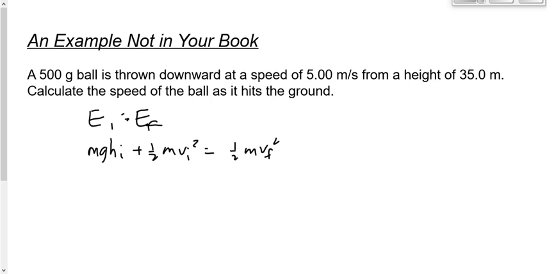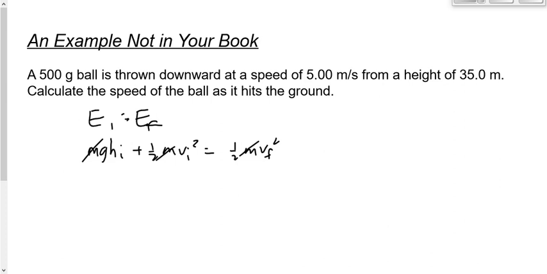Yeah, Sean? Mass cancels out. Yeah, mass cancels out because it's in every term. As long as it's in every term, it doesn't matter how many terms we have. As long as it's in every term, then we can say it cancels out. So it's a 500-gram ball, but what we're really saying here is that it doesn't really matter if it's a 500-gram ball. If it was an 800-gram ball, it would be moving at the same speed when it hit the bottom as if it was a 500-gram ball.